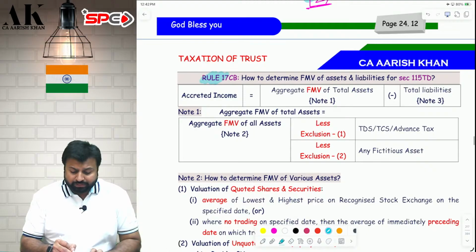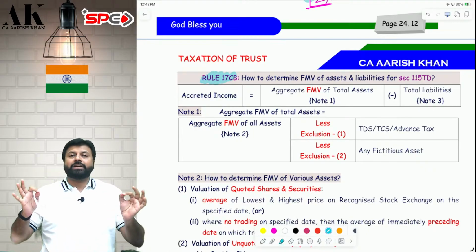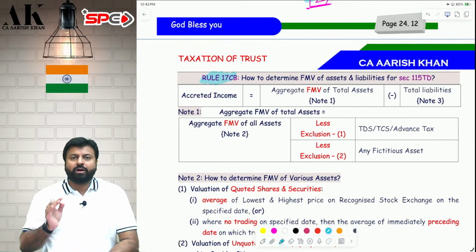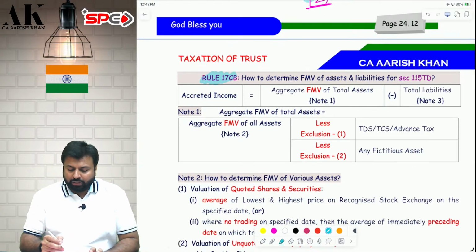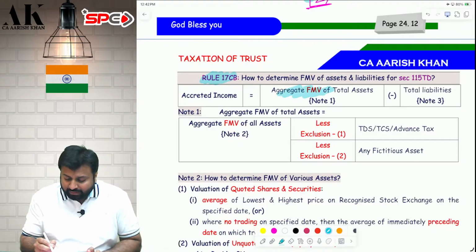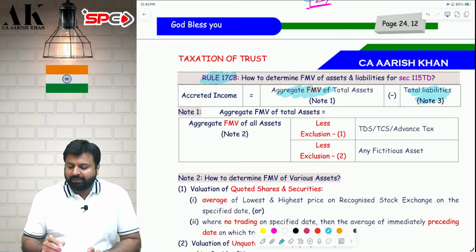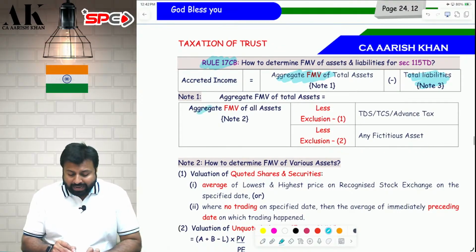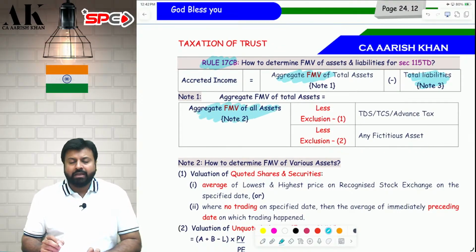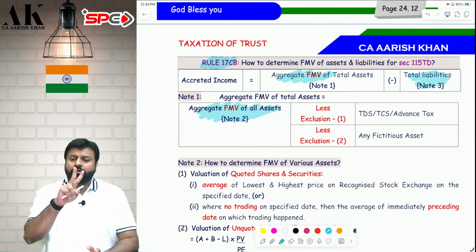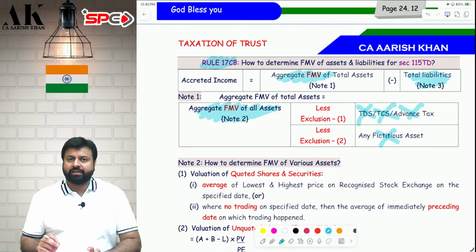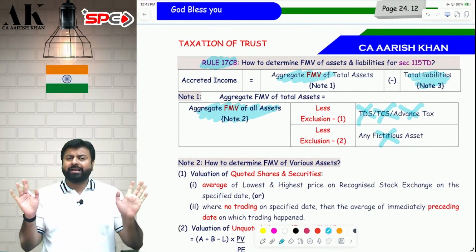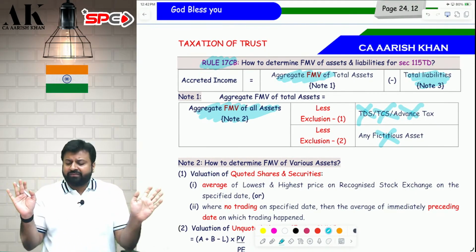Now let's talk about Rule 17CB: how the accredited income will be computed. As I have told you, accredited income is nothing but the aggregate FMV of all assets minus the aggregate FMV of all liabilities. Let's talk about them one by one. Aggregate FMV of all assets: you take the FMV of all assets, but don't take two assets. Don't take TDS, TCS, advance tax, and don't take fictitious assets.